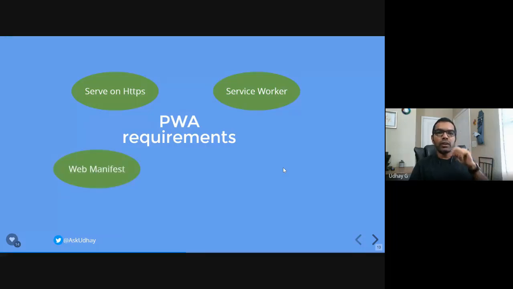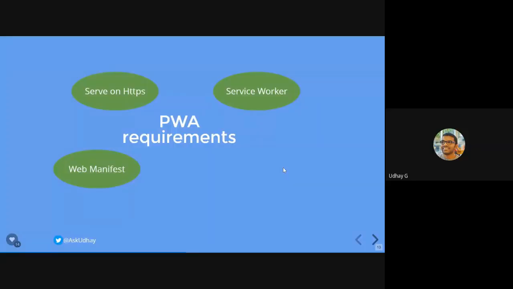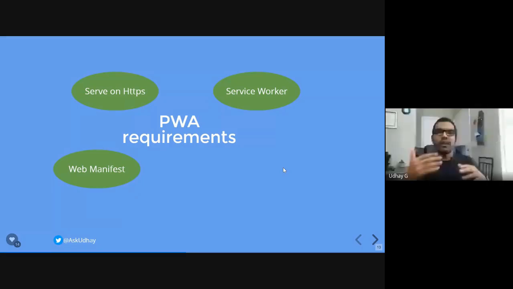And the third requirement is that your application needs to have a file called web manifest. As you know what the term manifest means, right? This web manifest is going to have information about the name of the application, and the icon that is going to be displayed. For iOS, the icon is going to look different, and for desktops, the icon is again different. So you need to put the links for all those icons within this manifest file. Okay. And you will also let it know in the manifest file how frequently you want to bring in the data from the remote server.